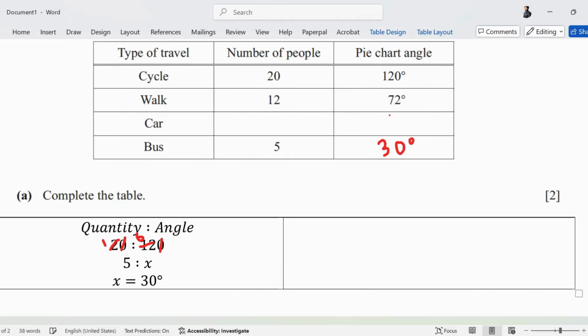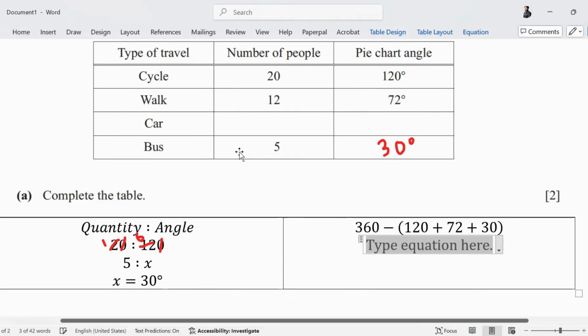Very good. We can sum up, subtract from 360 to find the remaining angle. 360 minus 120 plus 72 plus 30. Can you tell me the angle for the car? लिख के करो. हरी अप. मेक श्योर यू राइट इट डाउन. लिखोगे तो ये चीज क्लियर होगी बच्चों. हरी अप.